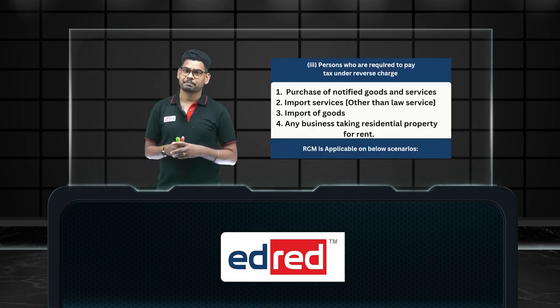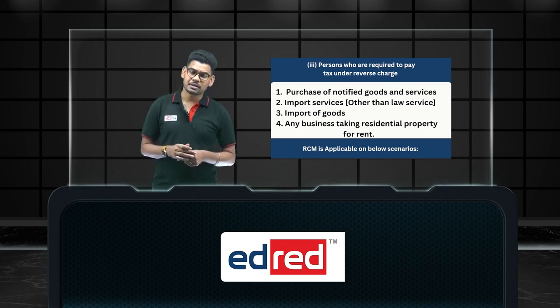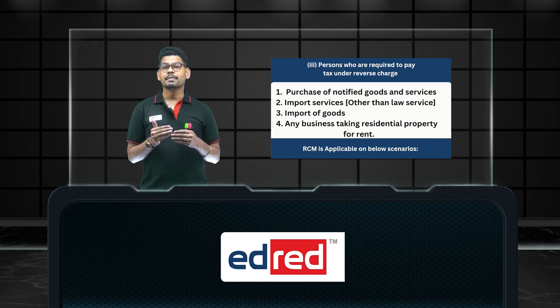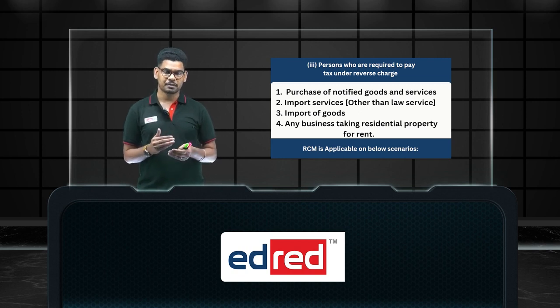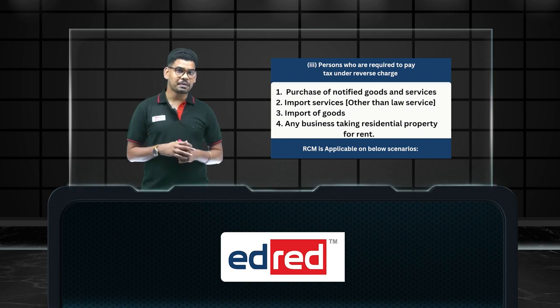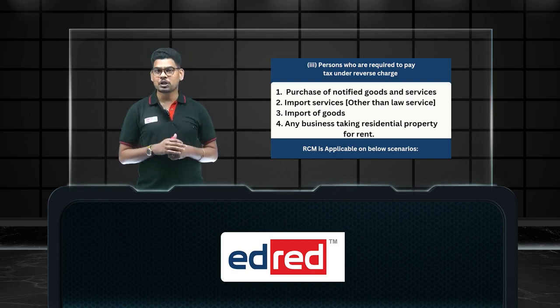Next, anyone doing purchases under reverse charge mechanism. So what is reverse charge mechanism, or RCM? Here, the process of collecting tax will reverse. For example, always the seller will collect the tax from the buyer while making a supply of any goods or services. Whereas in the reverse charge mechanism, the buyer will be responsible to pay tax to the department. The supplier will not collect the tax here. The buyer himself, while making a purchase of certain goods or services, has to pay to the department that I purchased so and so goods. This concept is called reverse charge mechanism.